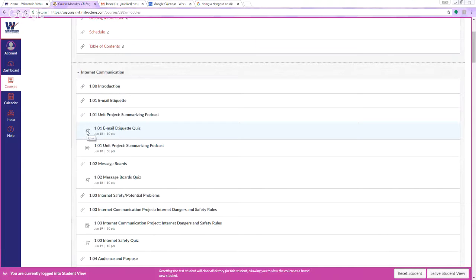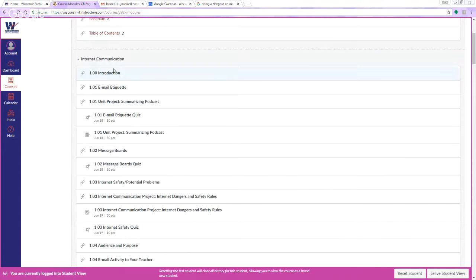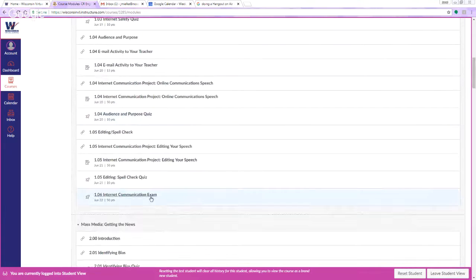So this one has a little rocket next to it. That means it's a quiz. This one has like a paper pencil icon. That means it's an assignment. You can see the due date. You can see how many points it's worth. So you just work your way straight through from 1.00 all the way through to 1.06.